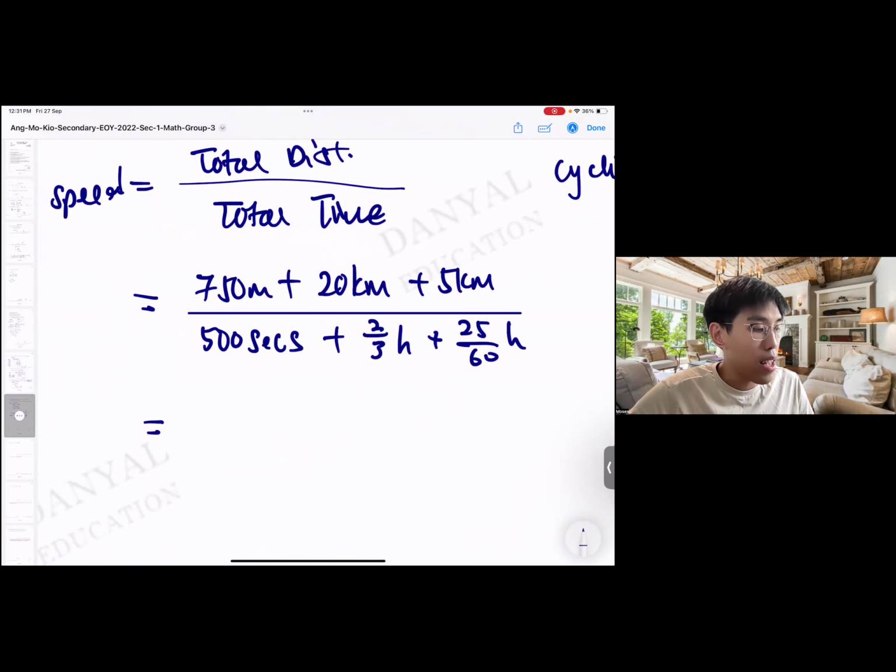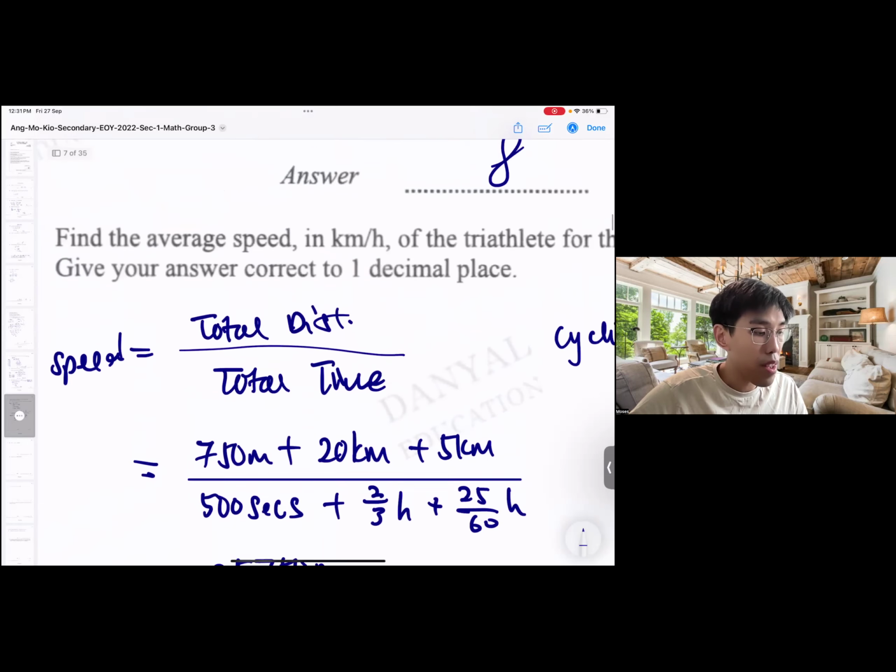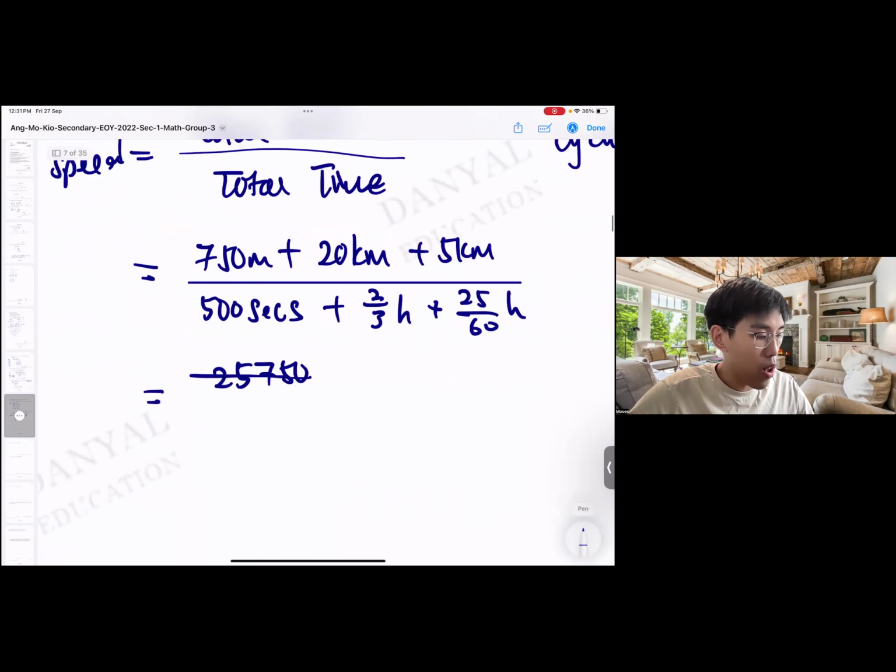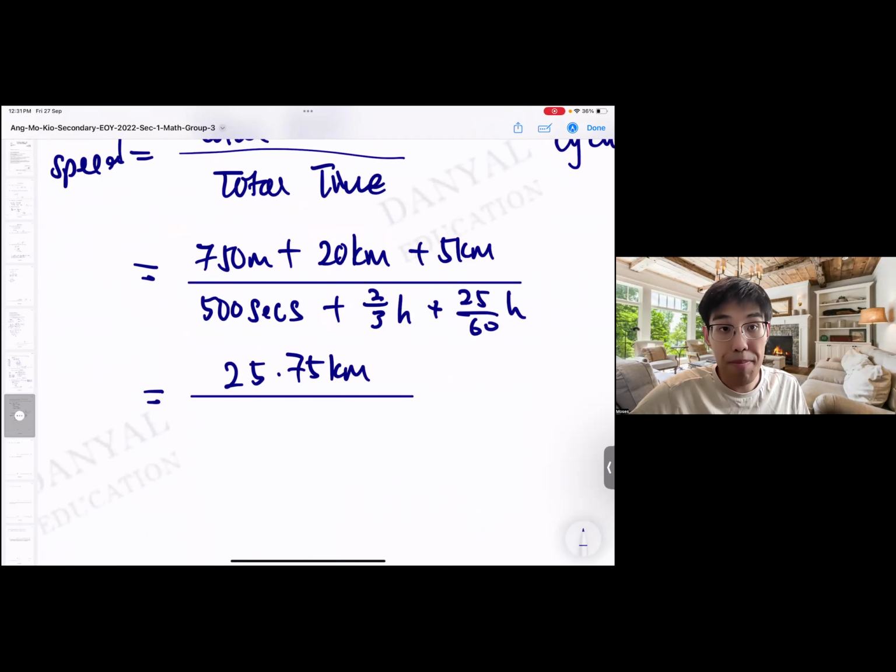Looking at the top, the numerator is 25 kilometers and 750 meters. I want it in kilometers, so if I convert this, it will be 25.75 kilometers. That's for the numerator. Then for the hour, there is a bit of an issue, because of the 500 seconds. How do you convert to hours? This one is actually 500 seconds over 3,600 seconds.